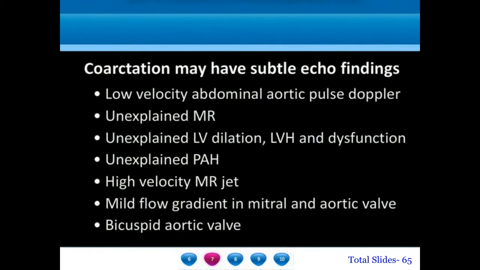They include a low velocity abdominal aortic pulse Doppler trace, unexplained jets of mitral regurgitation, unexplained left ventricular dilatation, left ventricular hypertrophy, or left ventricular systolic dysfunction, unexplained pulmonary arterial hypertension, a very high velocity mitral regurgitation jet, if you are getting a jet which has velocities of more than 6 meters per second, mild flow gradients in the mitral or aortic valve pulse wave Doppler, and presence of a bicuspid aortic valve.